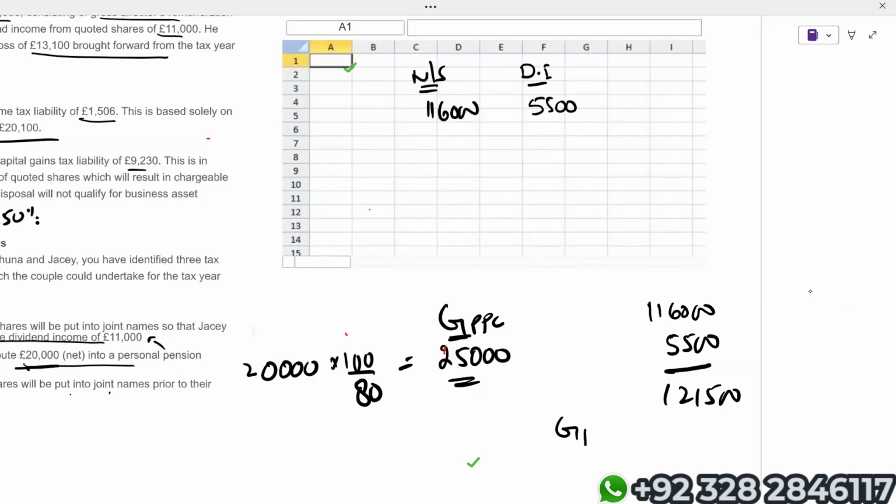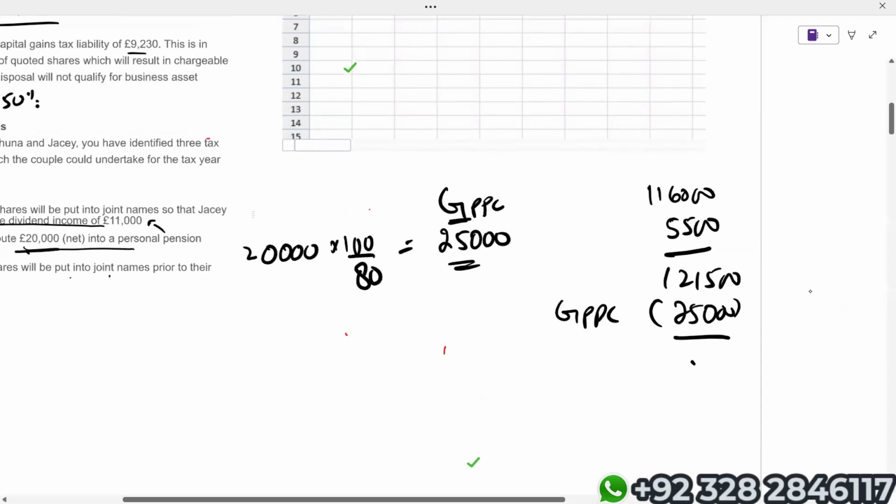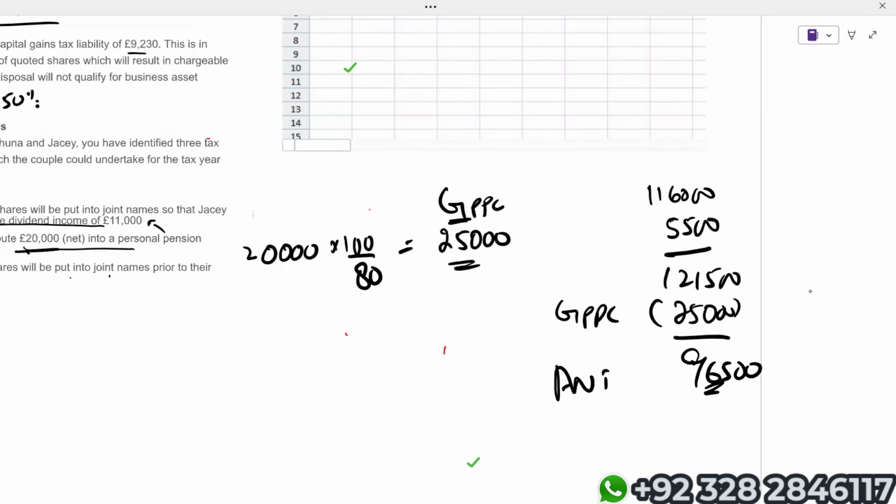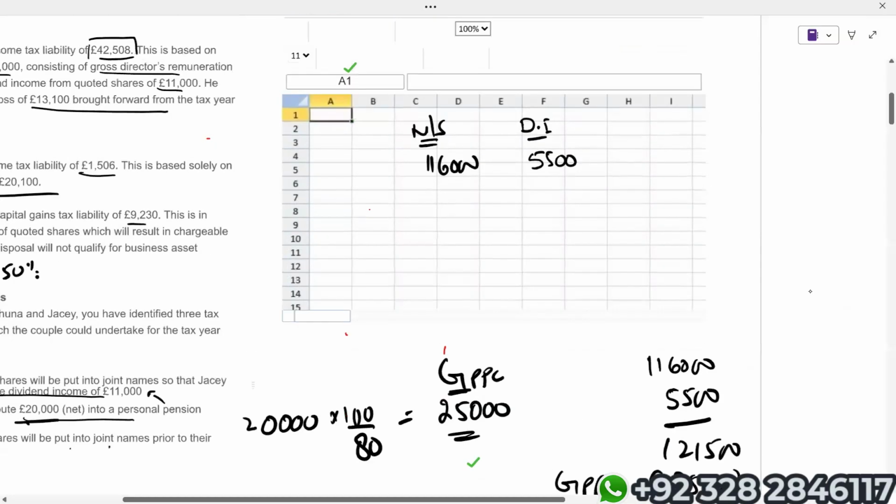From this net income, we'll deduct the gross PPC, which is 25,000. It means that now Kahuna's adjusted net income is going to be less than 1 lakh. So can I say whoever has adjusted net income of either 100,000 or less, that person gets 100% personal allowance. And we know one more thing.